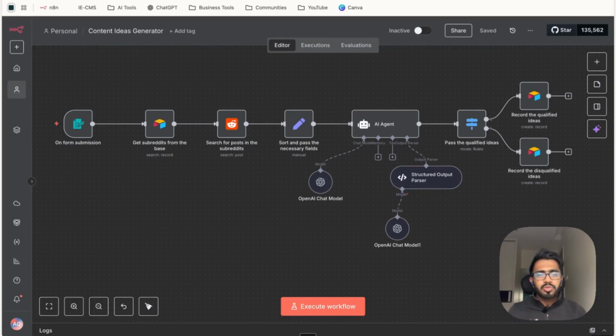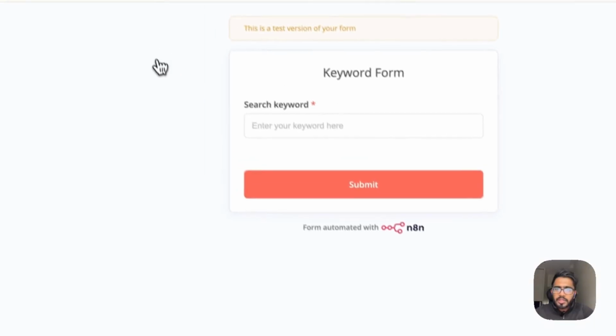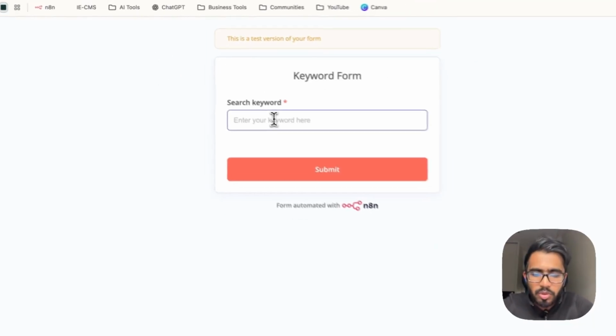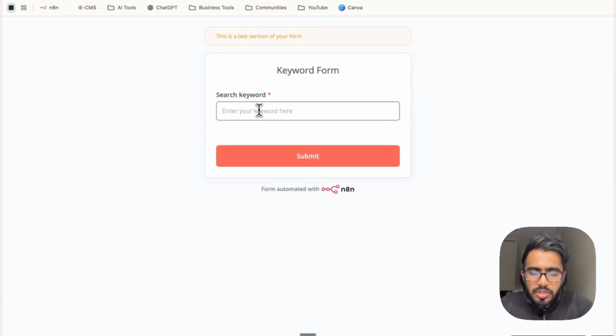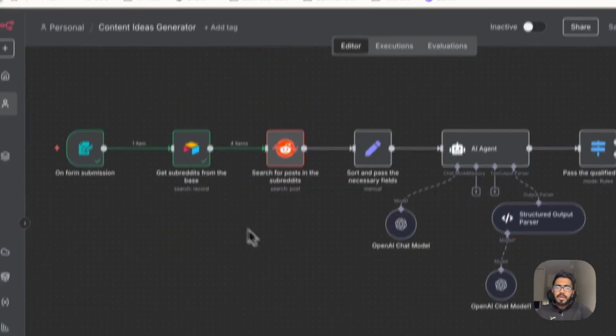Let me take you through a quick demo of how this entire workflow functions. All I have to do is click on this execute workflow button, and now I'll be taken to a form. Here I have to insert my keyword. Let's say I want to search conversations that are being held regarding acne. Click on submit, and now you can get back to the workflow.